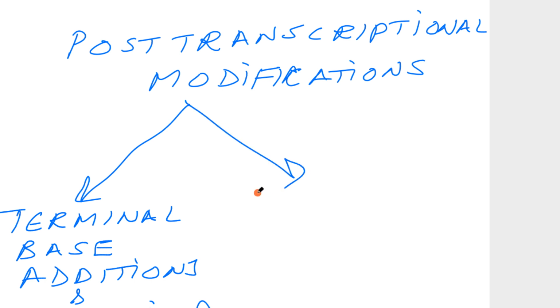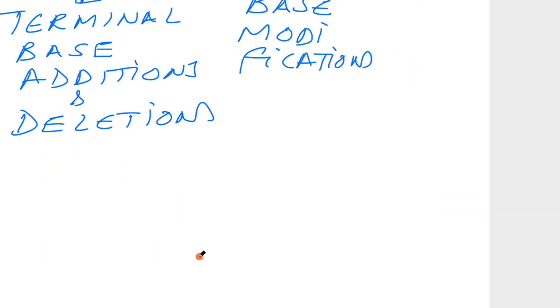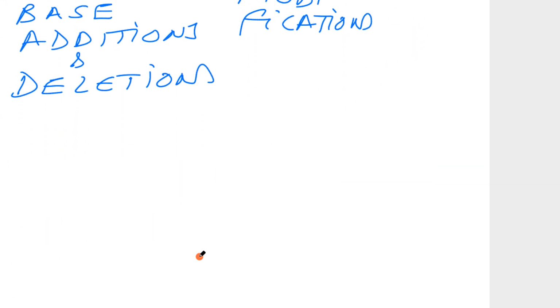And base modifications are taking place. Then there is a process called splicing. What is splicing? That we learn later. It is cutting out some portion. So the splicing process is taking place. These are the types of modifications which take place.